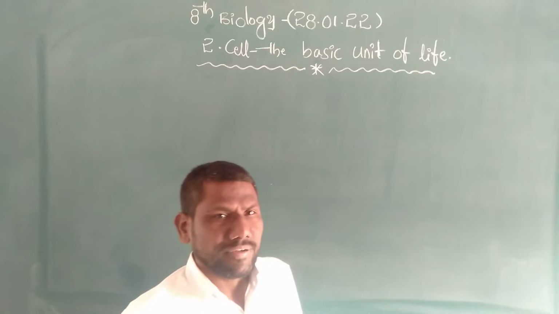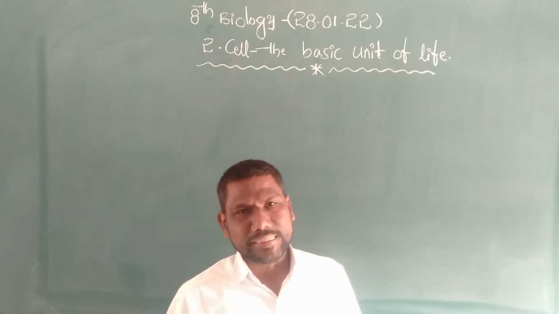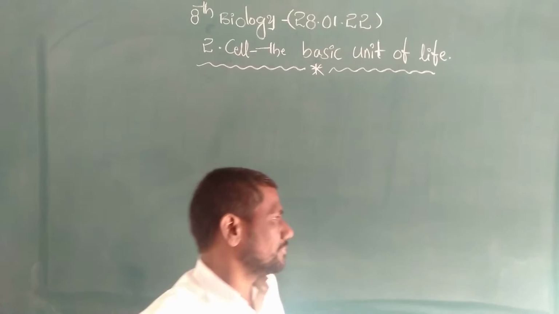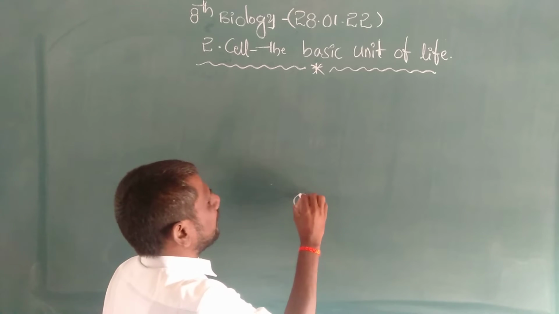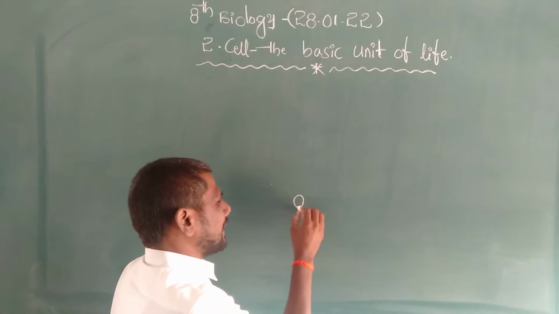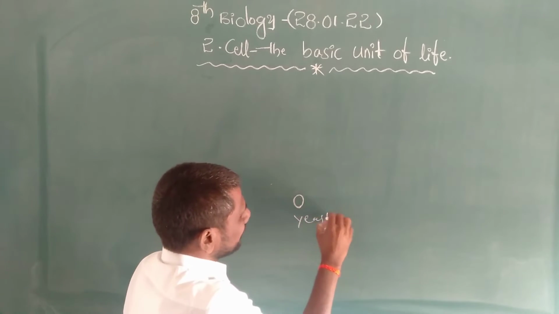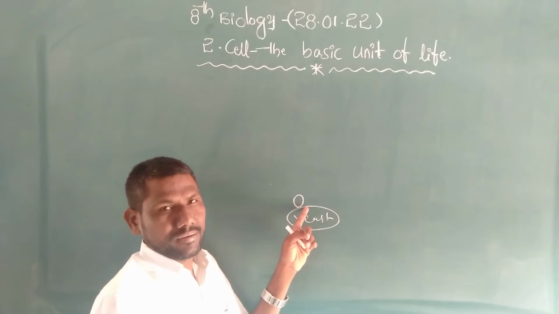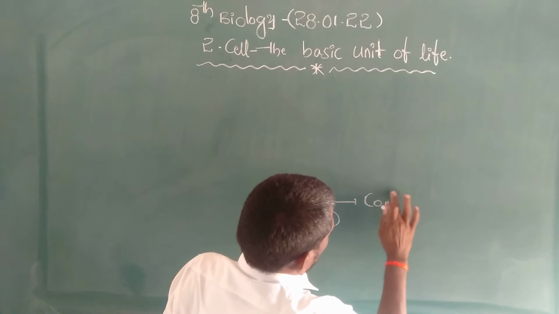When we observe the plant kingdom, some organisms or plants are made up of a single cell. For example, yeast cell, a single celled organism. Next, conifers.